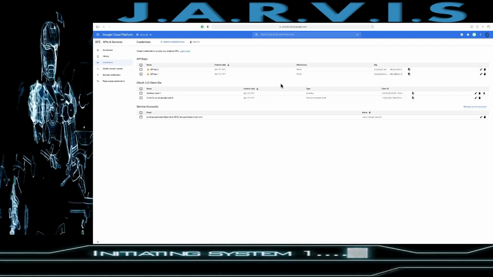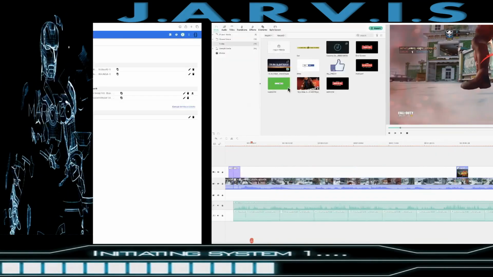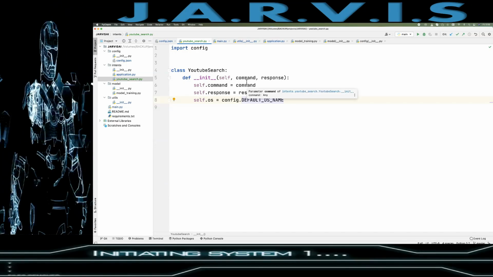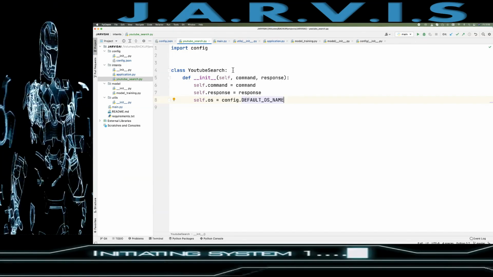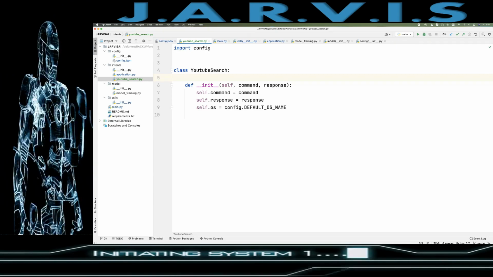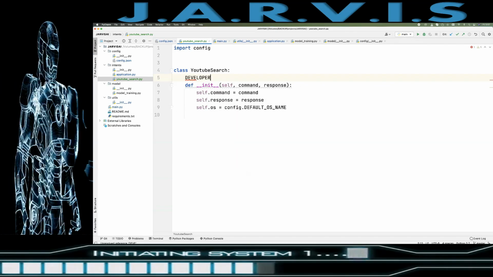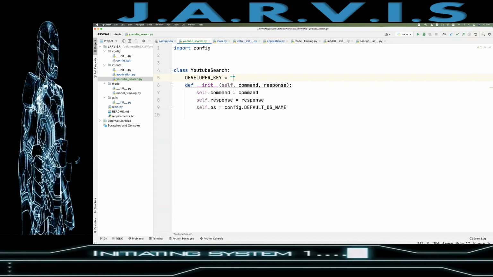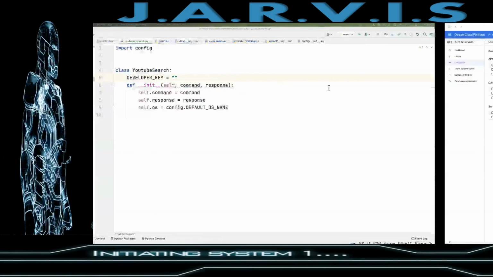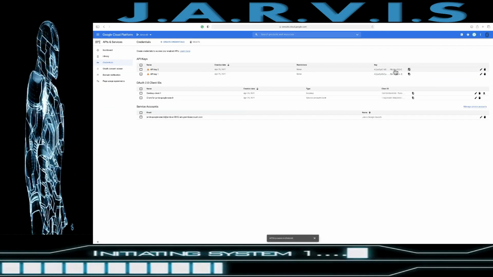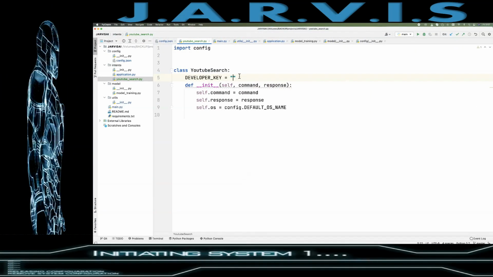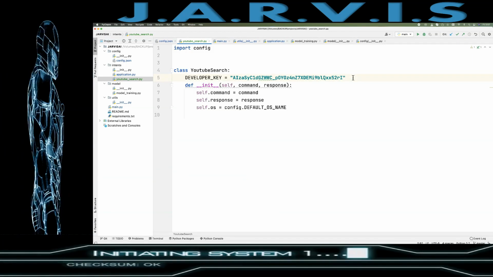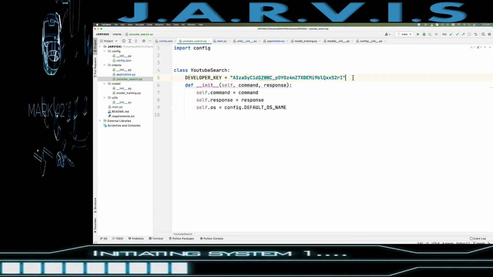Now when you have this API key, where do you need to put it? Of course, you need to have that API key. First, you need to have the developer key here. Just copy and paste that key. Let me copy this key and paste it here. Of course, I'll delete this key from my console after creating this live.